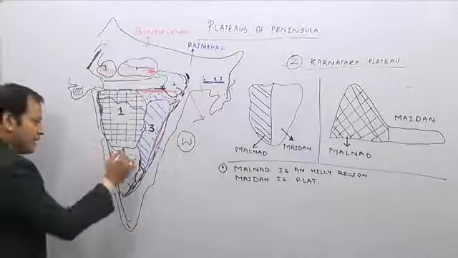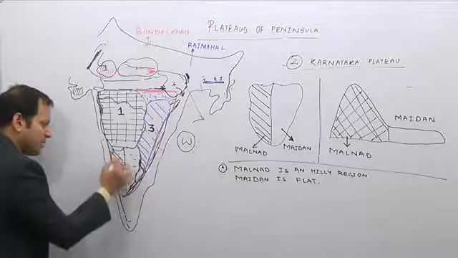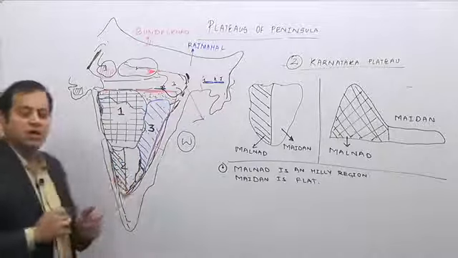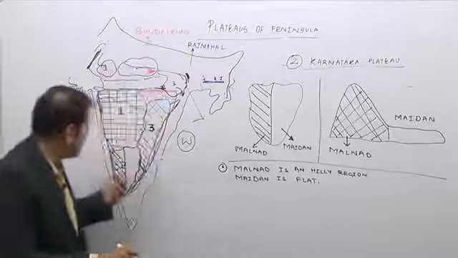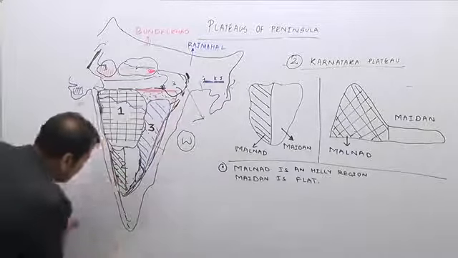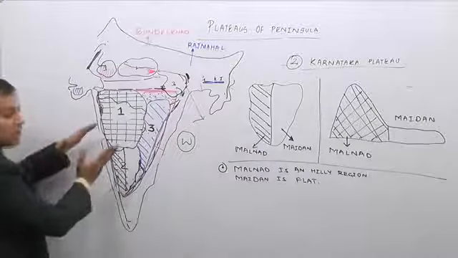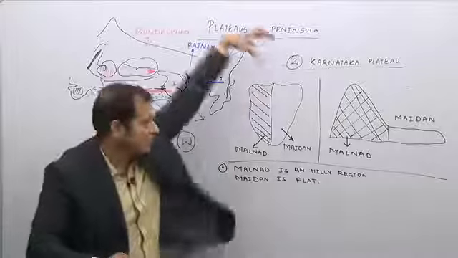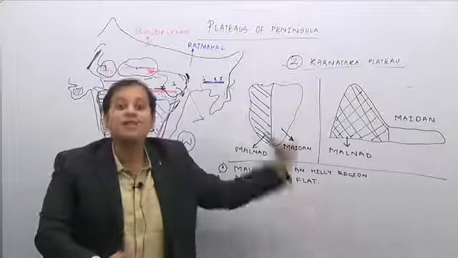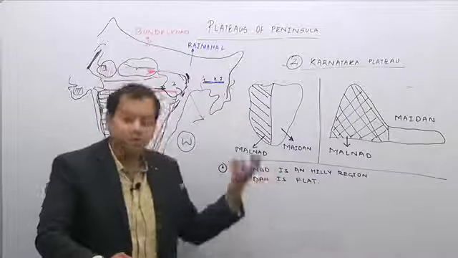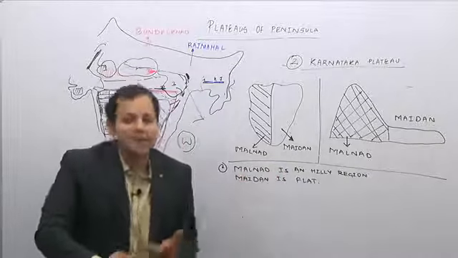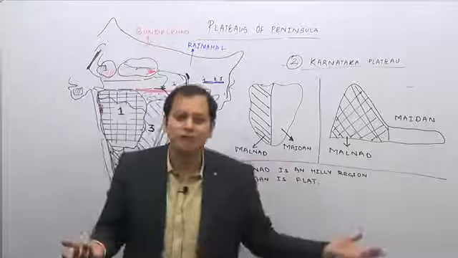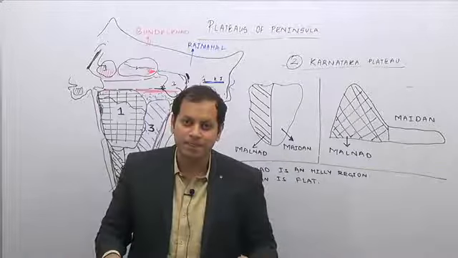If I divide this, it is somewhat like this: this is the Malnad region and this here is the Maidan region. No doubt, the Malnad region lies in the western part. So, this is a region which gets the southwest monsoon winds first, and because of that it receives very heavy rainfall. If an area is receiving very heavy rainfall, will it be densely forested or sparsely forested?